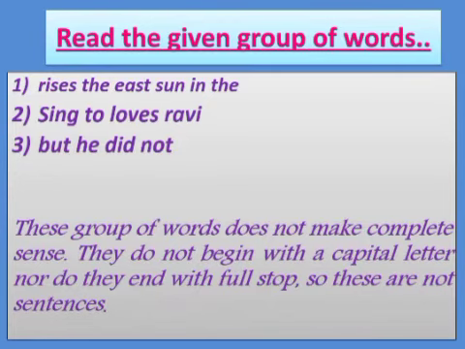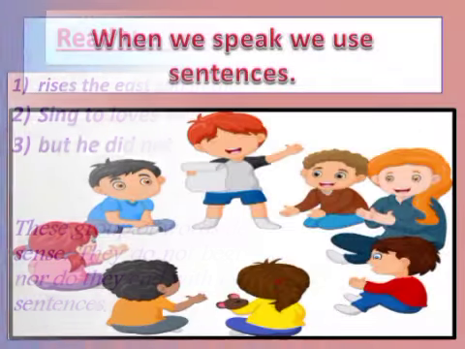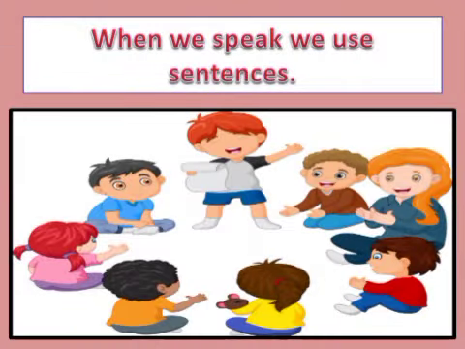They do not begin with a capital letter nor do they end with a full stop. So, these are not sentences. Children, you know very well that when we speak, we always use sentences. Now, let us do a small activity to understand this topic in a better way.